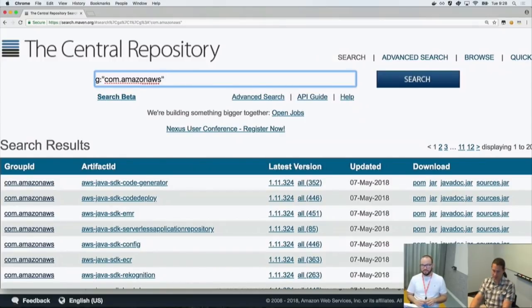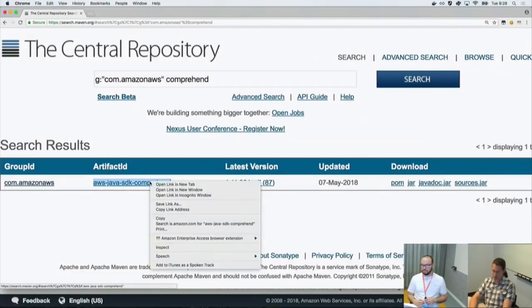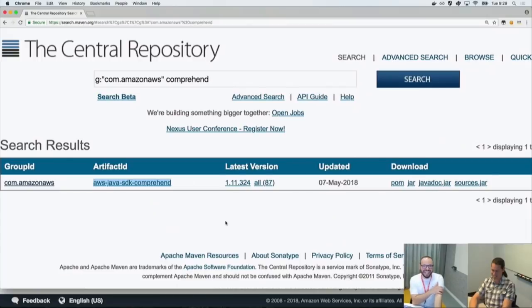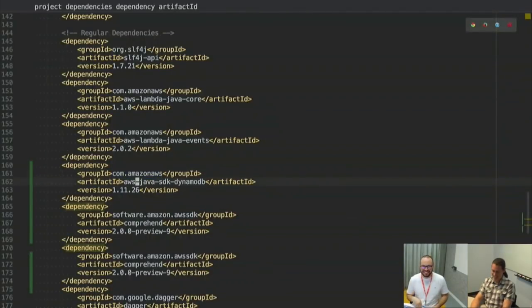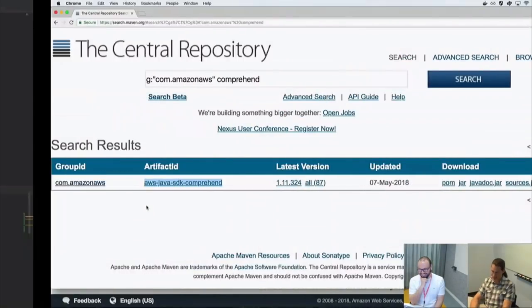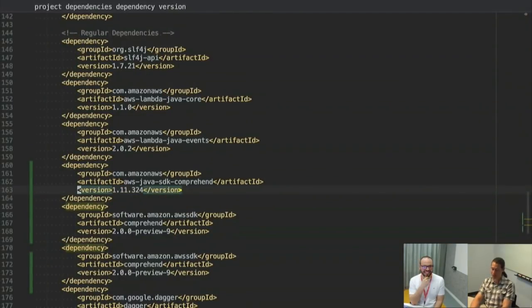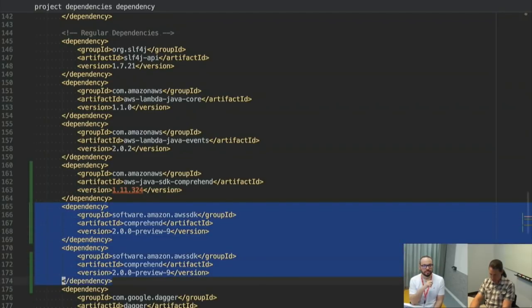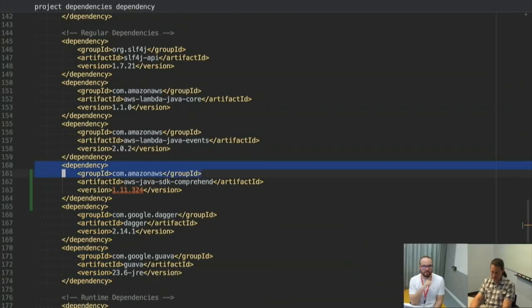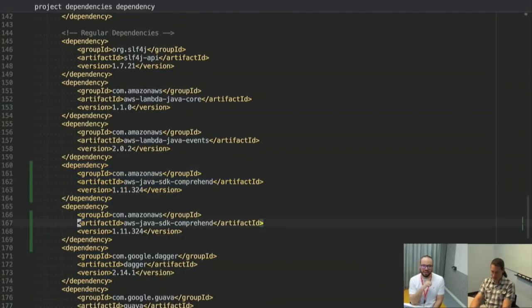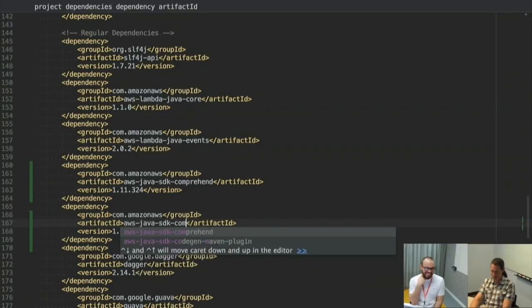It's very, very exciting. Okay, so what did I need? I need Comprehend. All right, there we go. That looks more standard. I thought that was a little different. That looks stable now, which actually makes my heartbeat go lower now. Yeah, I saw preview and I was like, uh-oh, this is a bad idea. All right, 324. And you should totally try the preview too. I'm not saying anything against the preview. I just didn't want to take that risk for this one. Just not for today, but we could definitely try that.